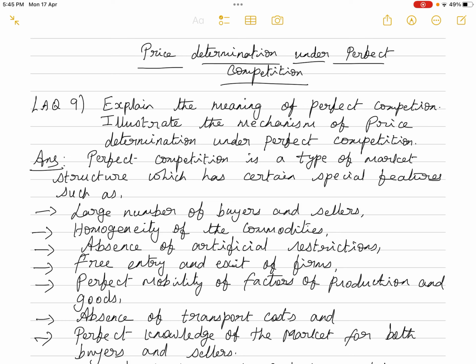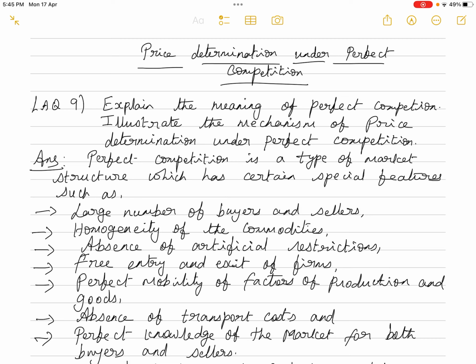In today's class, we will check out the next important question, price determination under perfect competition. Okay, so this is LAQ 9. The question is, explain the meaning of perfect competition and illustrate the mechanism of price determination under perfect competition.